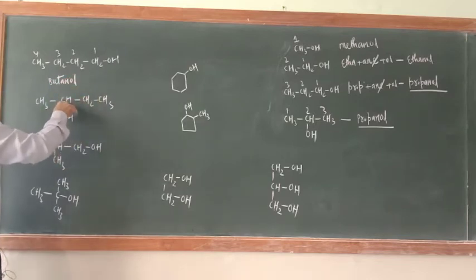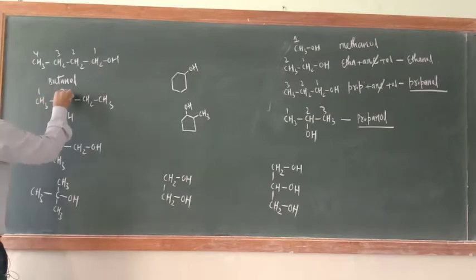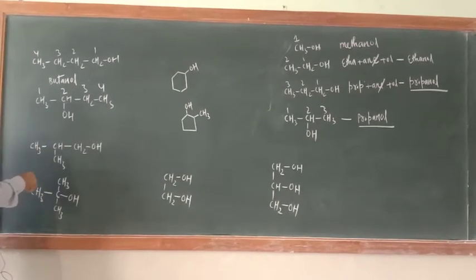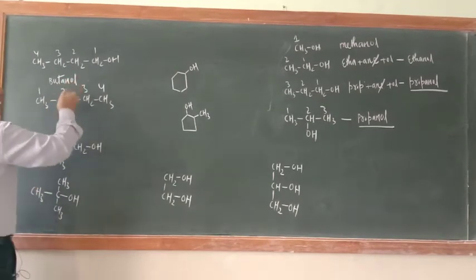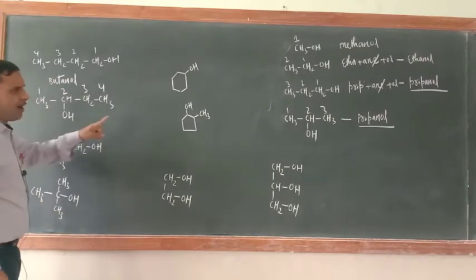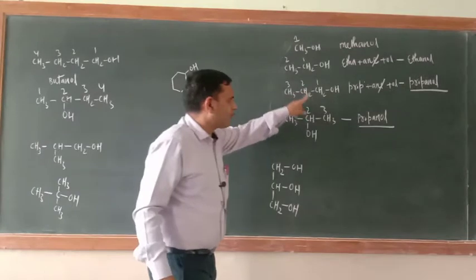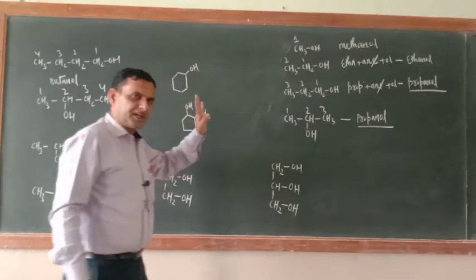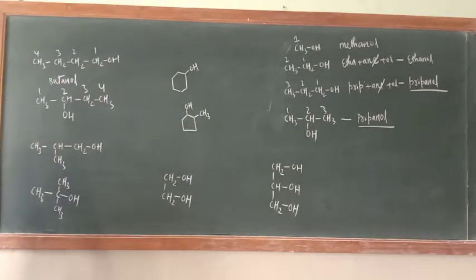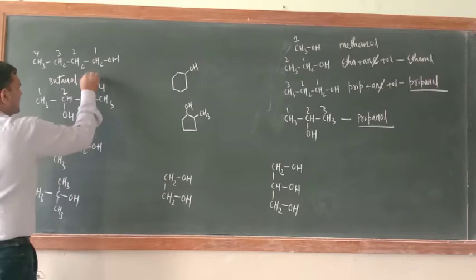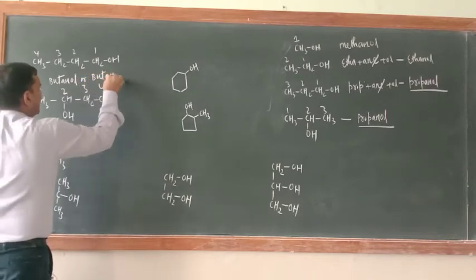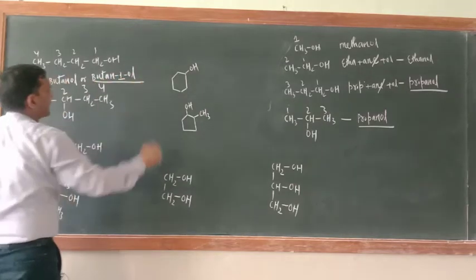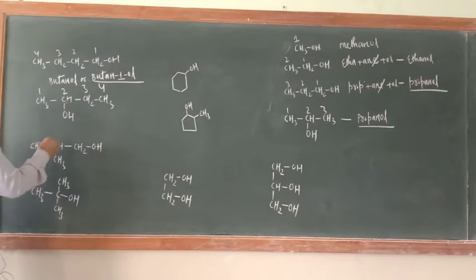What about this one? 1, 2, 3. At 3 number OH will come. So 1, 2, 3, 4. What is the name of this compound? Bute. You can write here one more thing is there. Just see. In all cases, OH was at 1 number carbon atom. That is why we have not written ethane1ol. It is understood. But just see here, you can write this one like that also. Butane1ol. Okay.